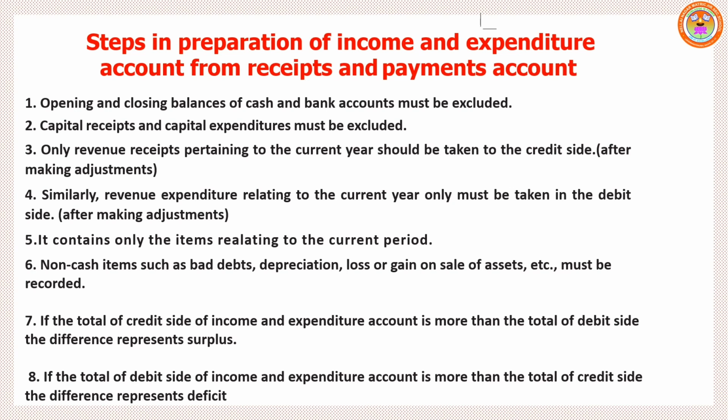If the total of credit side of income and expenditure account is more than the total of debit side, the difference represents surplus. That means income is more than the expenditure, so that amount denotes surplus. Suppose the total of the debit side, that means expenditure side, is more than the total of credit side, that difference amount denotes deficit.